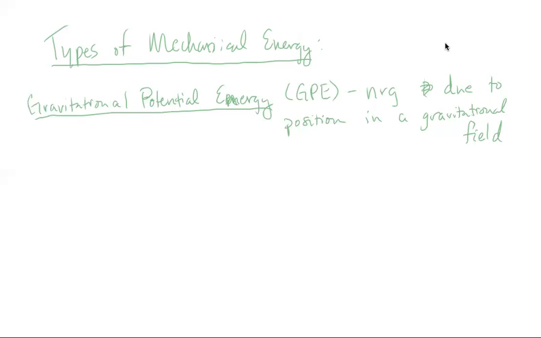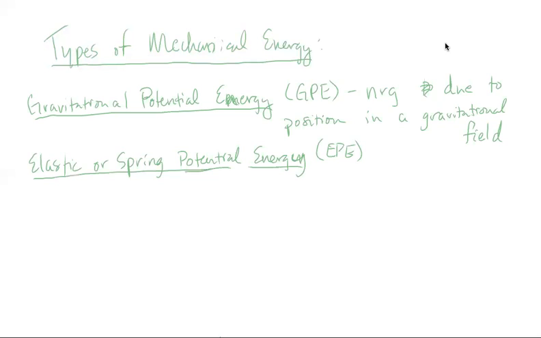Another type of potential energy is elastic or spring potential energy, and you'll see that as EPE. We see potential energy, so we know this is stored energy. So this is the energy due to specifically a spring being compressed or extended.